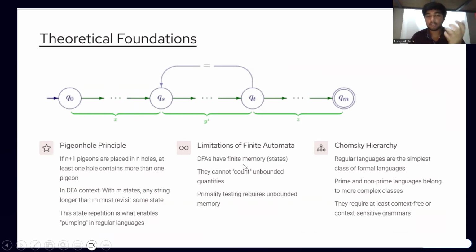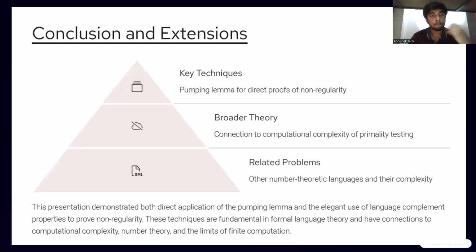We also discussed why a DFA cannot be drawn for a to the power of n, where n is prime. And in conclusion, the pumping lemma is a very elegant use of language complement, and these techniques are fundamental in formal language theory and have connections to computational complexity, number theory, and limits of finite computation.